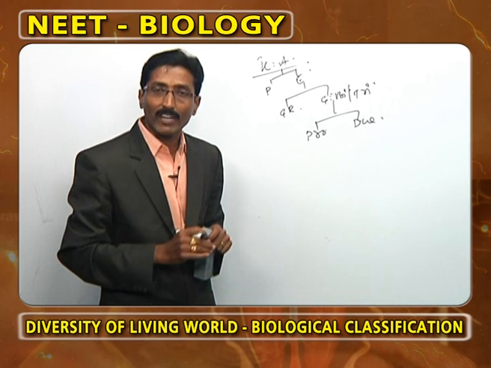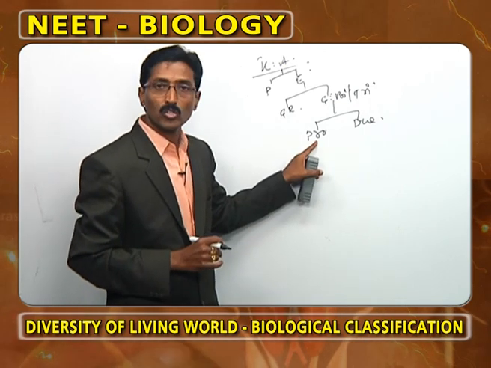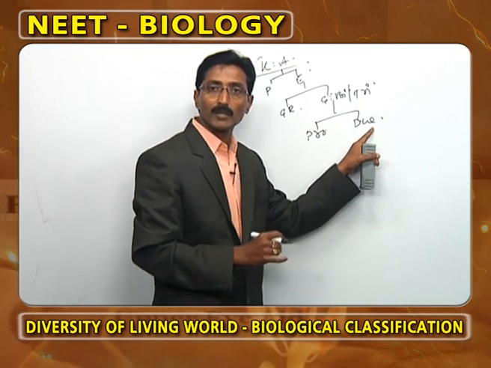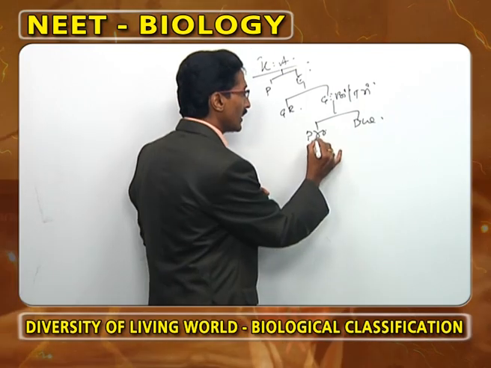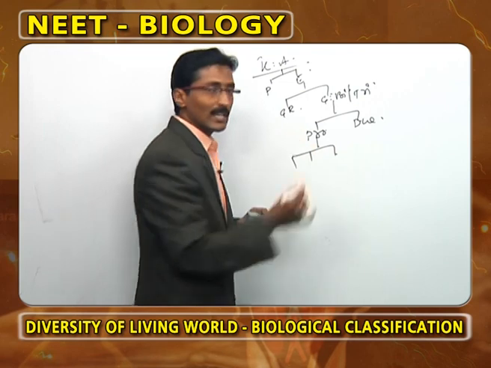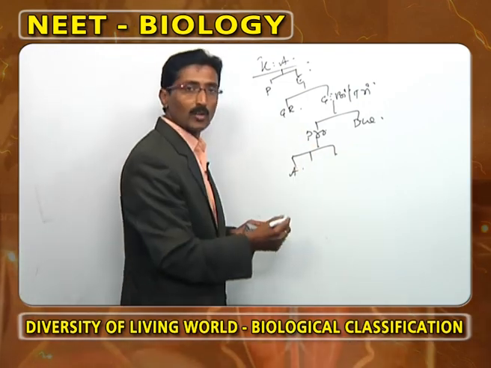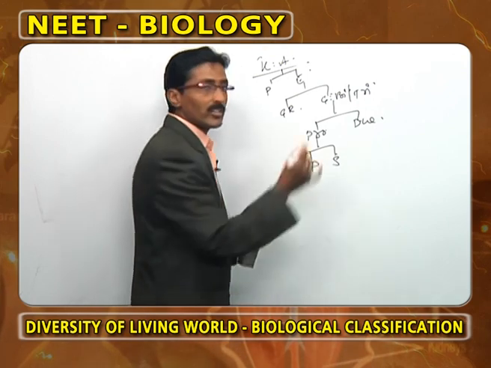Now, we are having a good idea. What is meant by protostomia? The blastopore becomes the mouth. What is meant by deuterostomia? The blastopore becomes the anus. Now, this protostomia is classified into how many subdivisions? Acoelomata, pseudocoelomata and schizocoelomata.